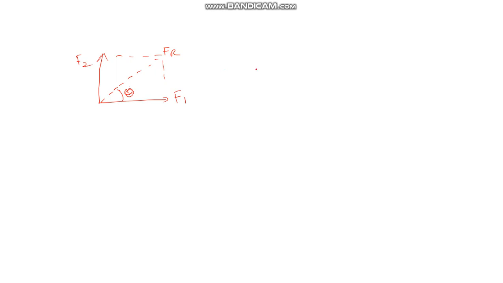Here also tan theta will be equal to A2 sin phi divided by A1 plus A2 cos phi. We are assuming here that A1 and A2 are mutually making an angle of phi. So this is the resultant A you have found. Like what we have done in the case of forces, here we are doing in the case of amplitudes. So remember these three formulas.